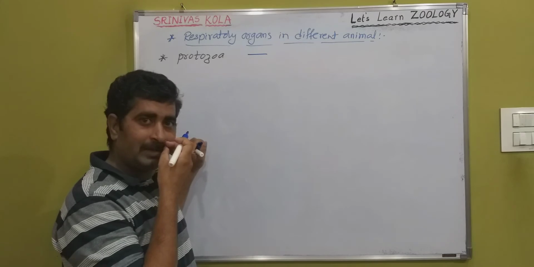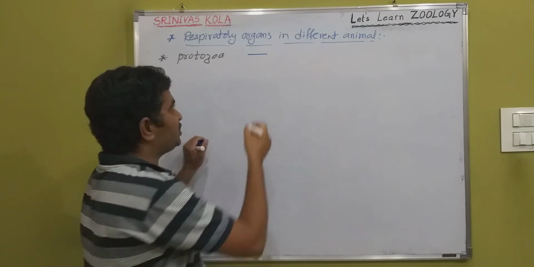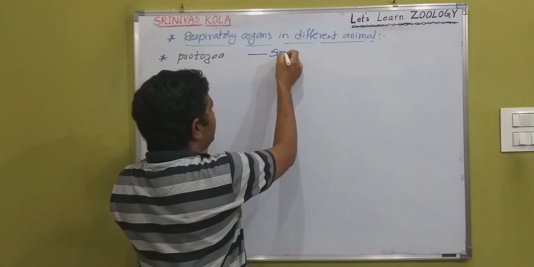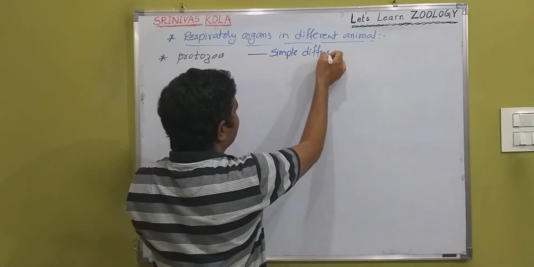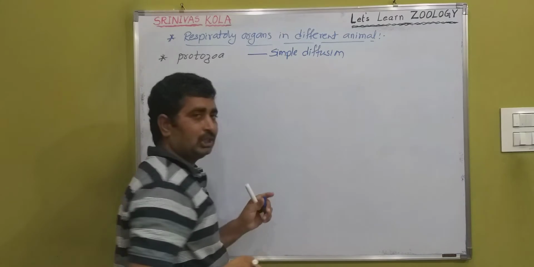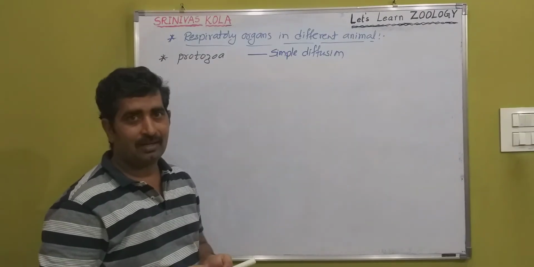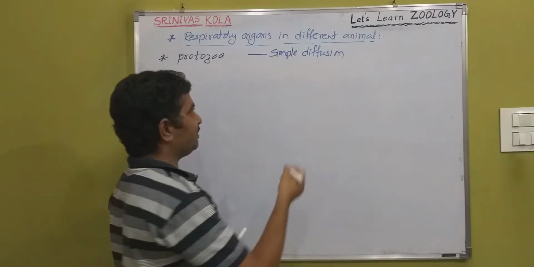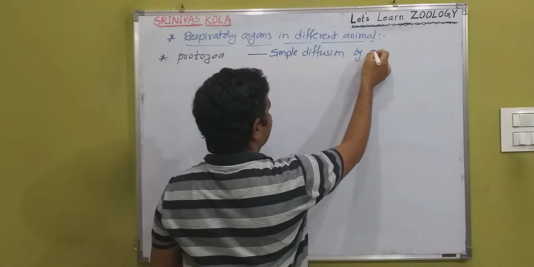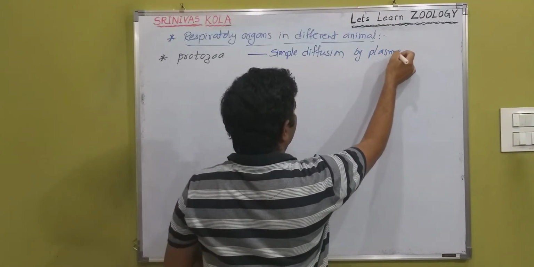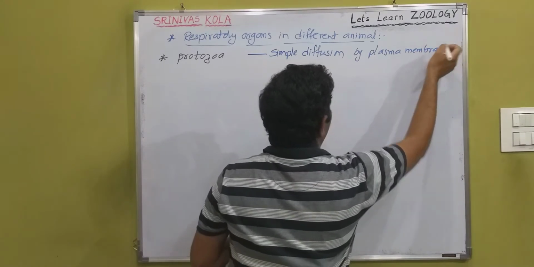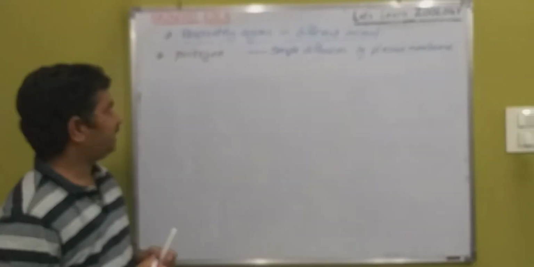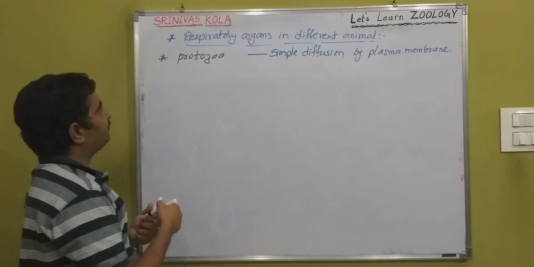Here the exchange of gases is by simple diffusion through the plasma membrane of the organism. So this is in protozoa.